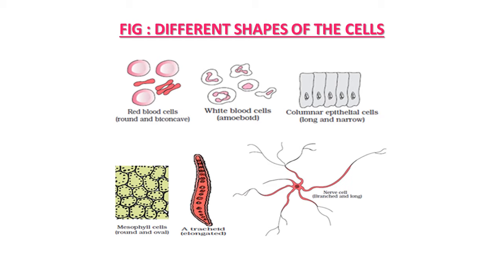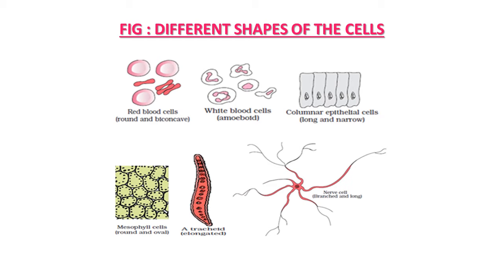Here the cells are long, pillar like in arrangement, and narrow in size. Next row we can see the mesophyll cell. Their shape is near to round or oval, and they are compactly arranged.